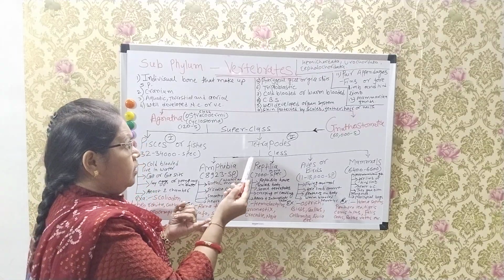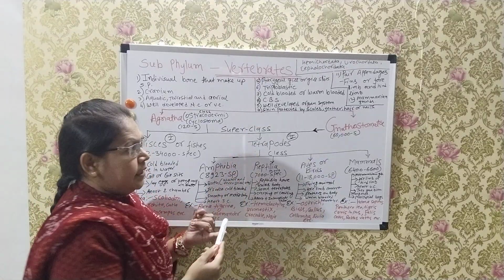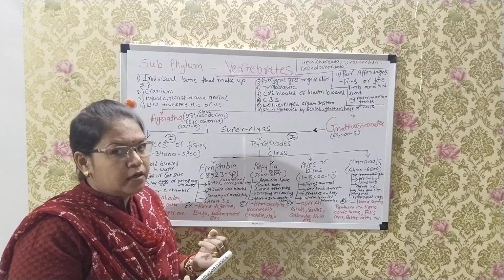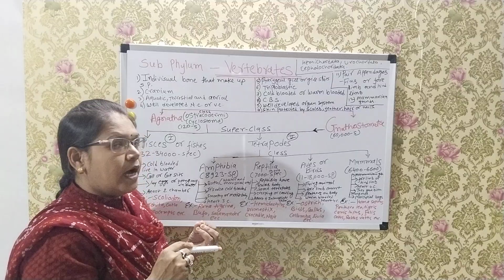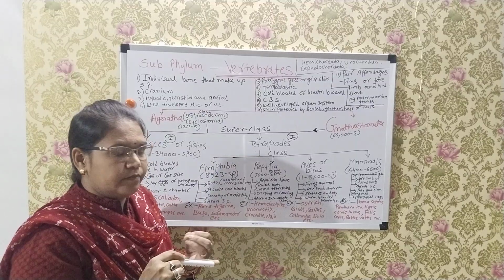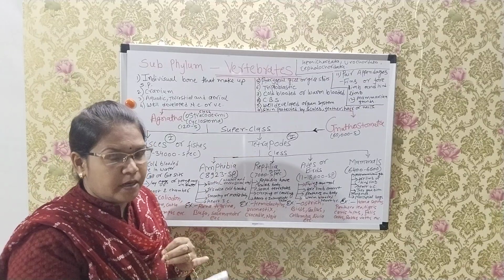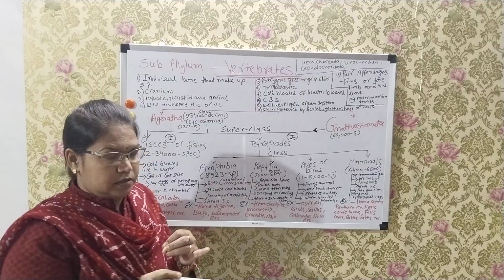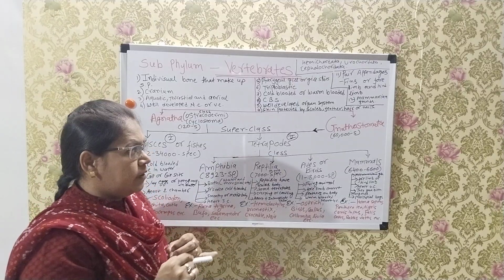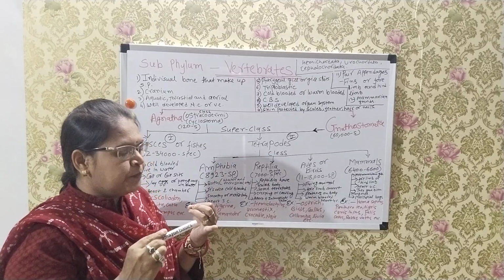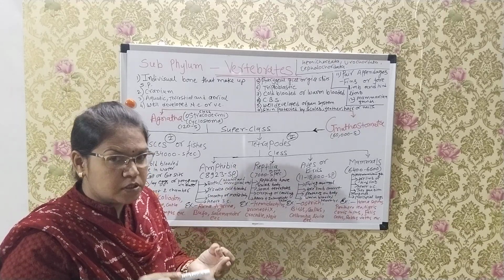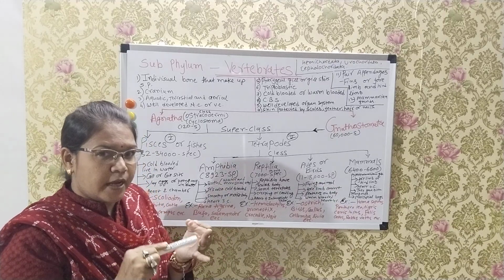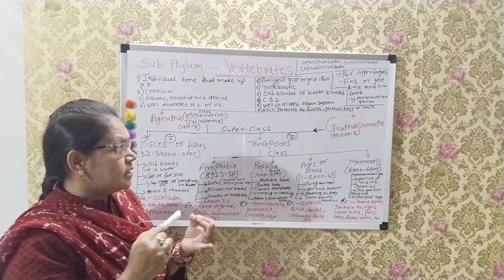Lower vertebrates are cold-blooded and higher vertebrates are warm-blooded. They have a closed blood circulatory system. Vertebrates have well-developed organ systems like the digestive system, respiratory system, circulatory system, reproductive system, excretory system, etc.